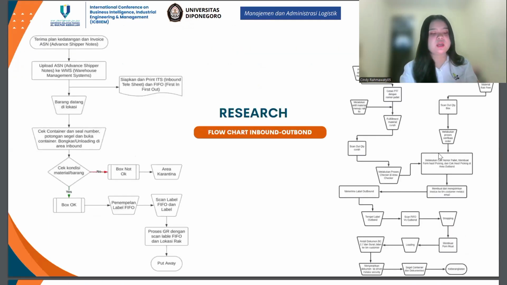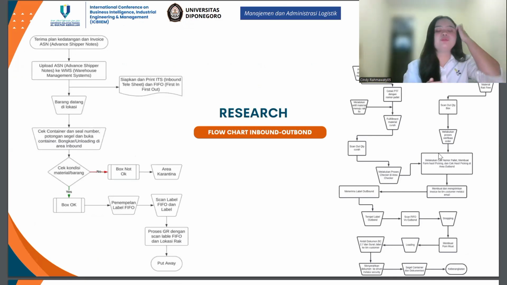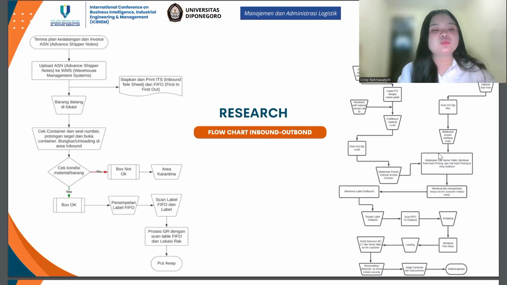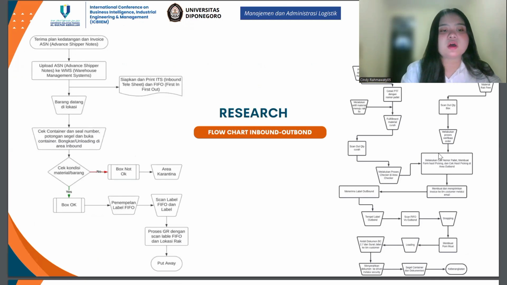About the research. After the above explanation, I will interpret the discussion in my research. First of all, I analyzed the route and procedures of receiving and issuing goods to find out every detail of the process that occurs in the warehouse.